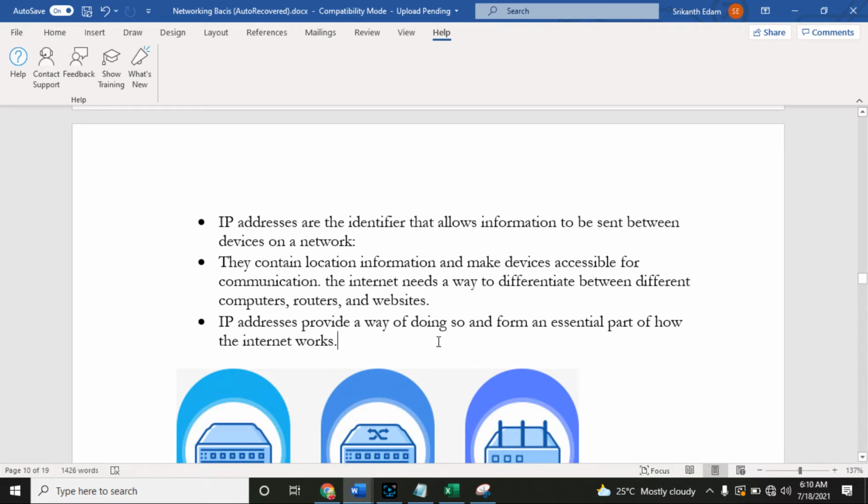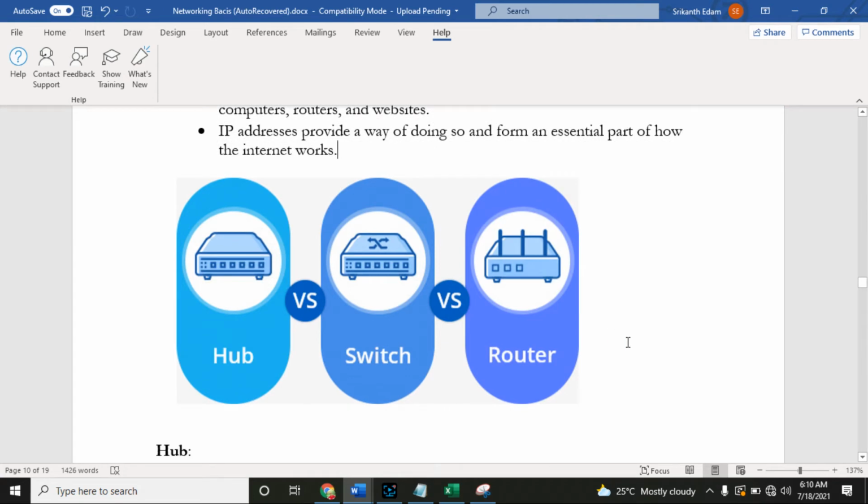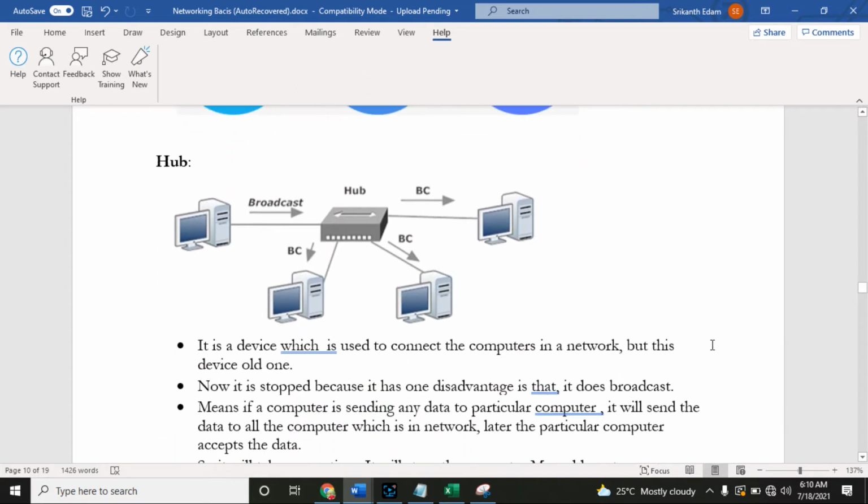So using the IP address it is possible. In order to communicate in the network we need all these three devices. With the help of these three devices you can form a network and connect all the computers. Here we have a hub, a switch and a router. This hub is an old device, guys, and currently it is out of date. A hub has been replaced with a switch. So we will understand what exactly a hub is.